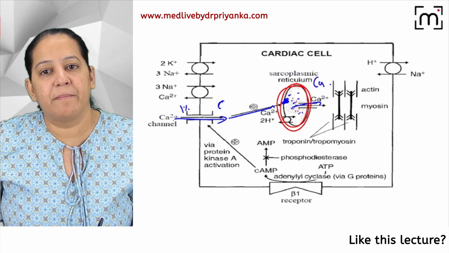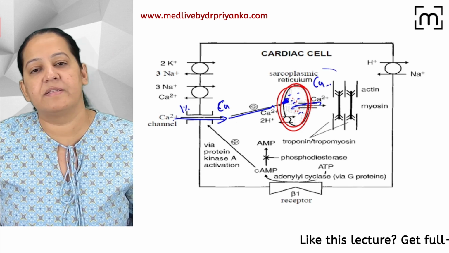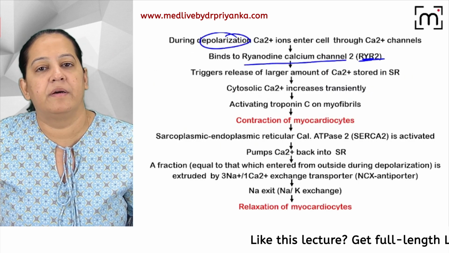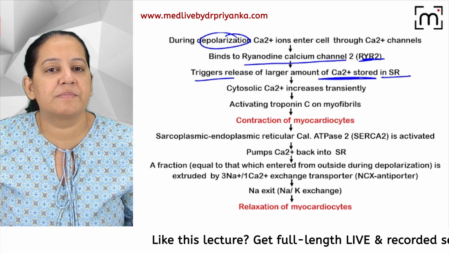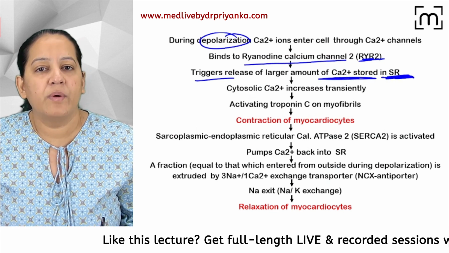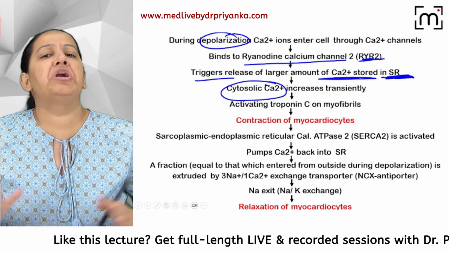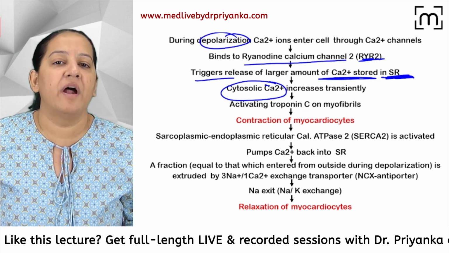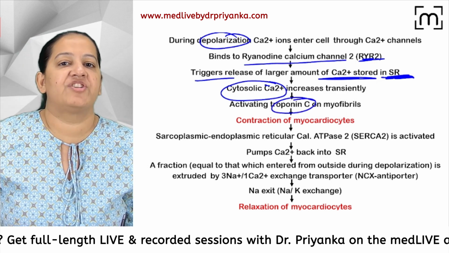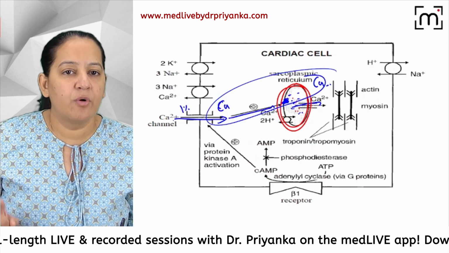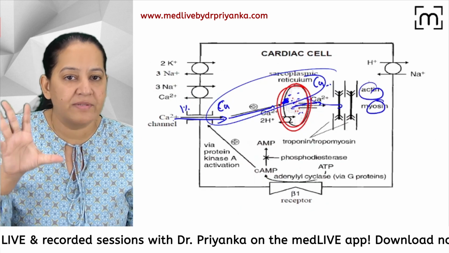So all the calcium will combine: 1% this and 99%, so total 100% calcium. You can see, it will trigger the release of a large amount of calcium which is present in the sarcoplasmic reticulum. So in the cytoplasm, an abundant amount of calcium is there. That will go to troponin, and actin and myosin will contract.